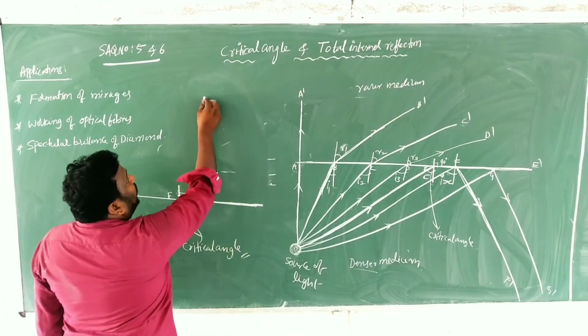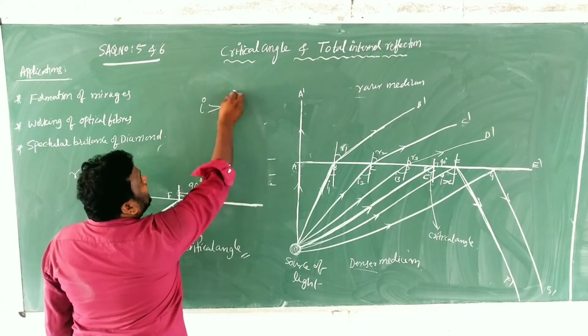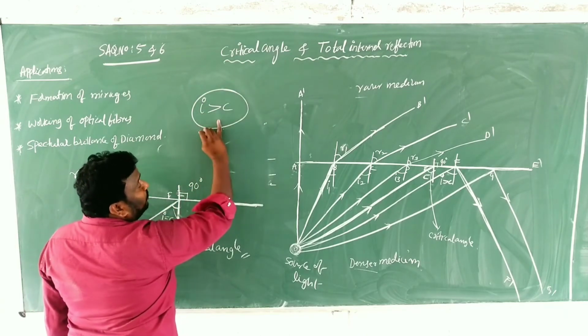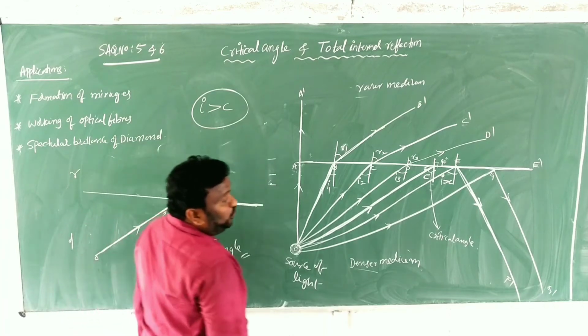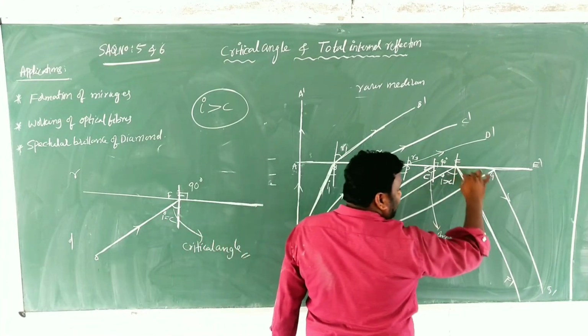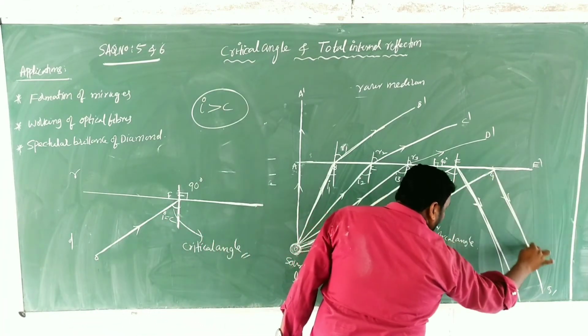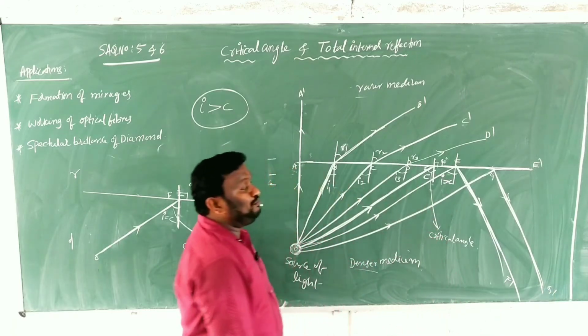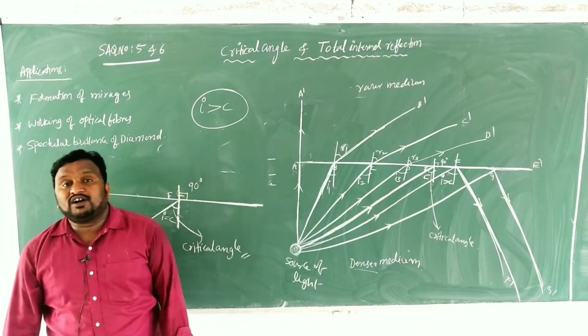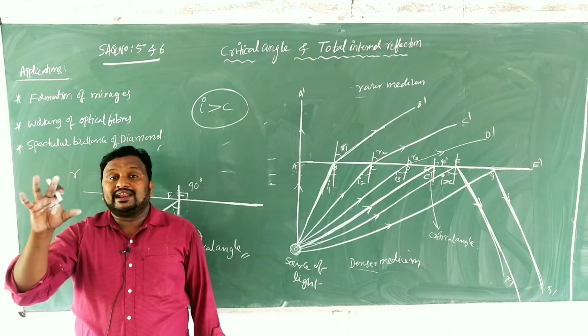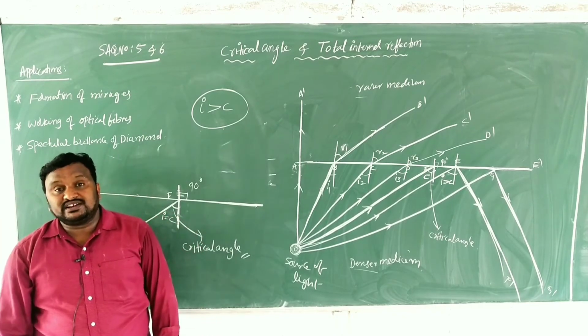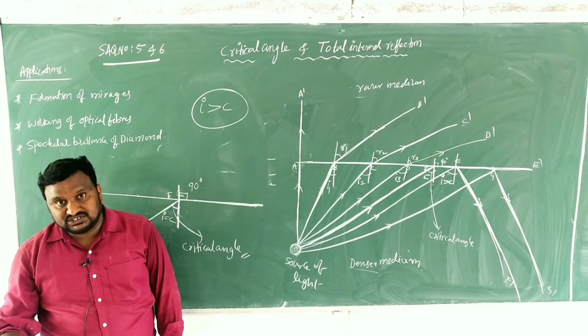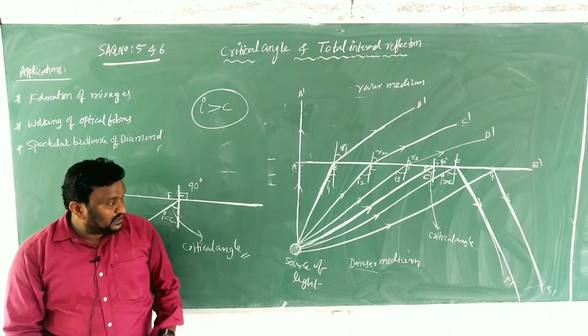When the angle of incidence is more than the critical angle, what we observed is that the rays are again coming back to the same medium. That phenomenon we call total internal reflection. What do you call it, children? Total internal reflection.